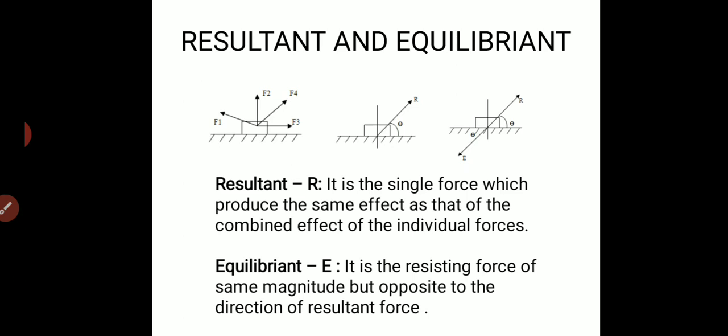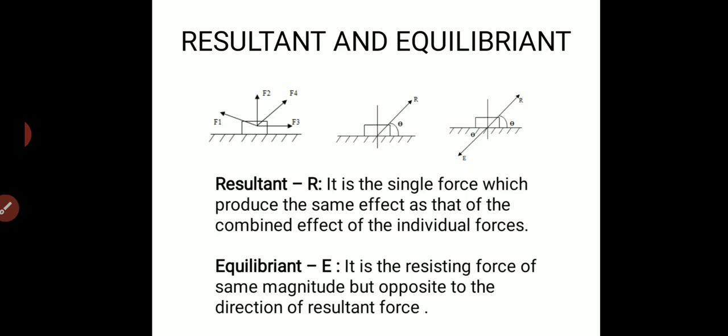And in order to maintain the structure in an equilibrium state, a force of the same magnitude as that of the resultant but opposite to the direction of the resultant will be acted on the body. So that force is called equilibriant.